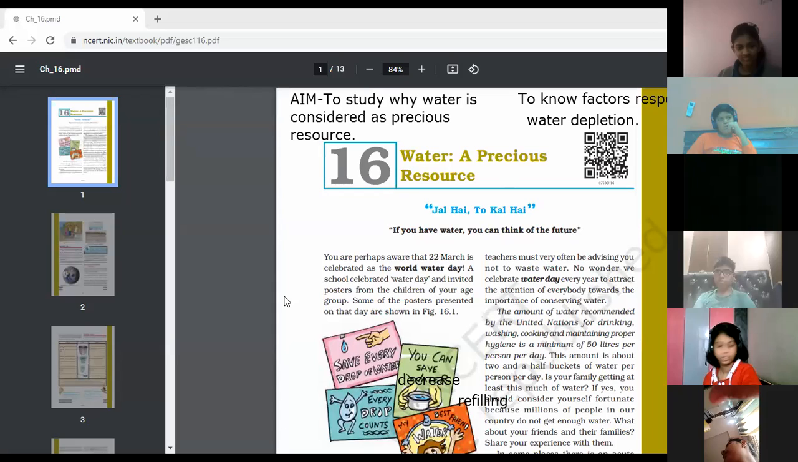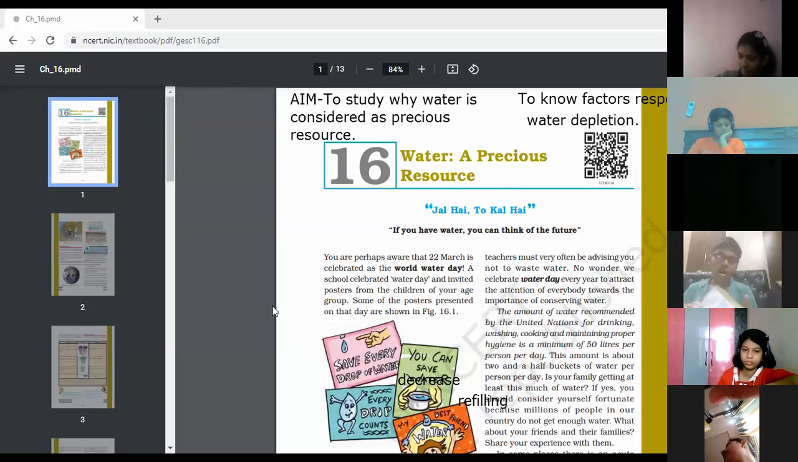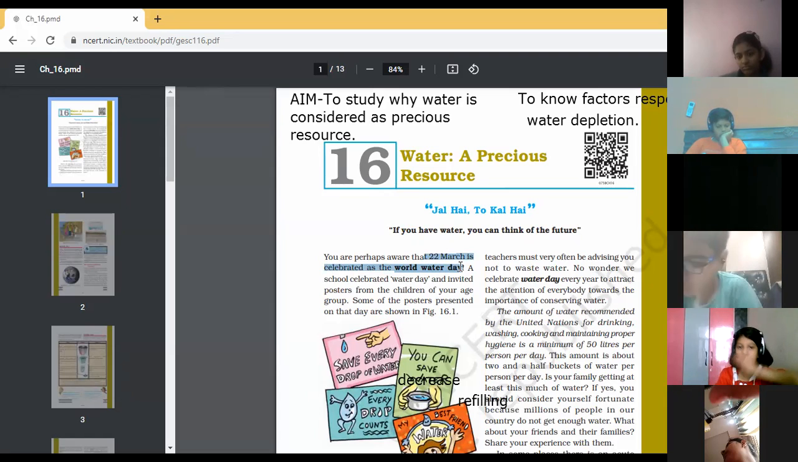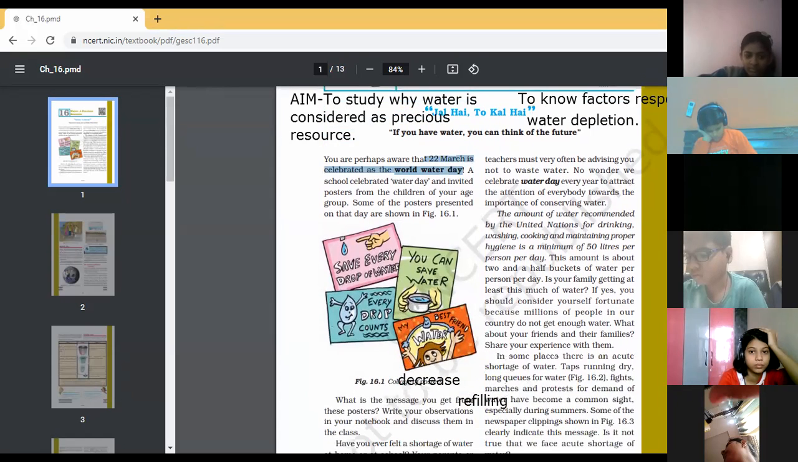Chapter 16, Water, a Precious Resource. You are perhaps aware that 22 March is celebrated as the World Water Day. A school celebrated Water Day and invited posters from the children of your age group. Some of the posters presented on the day are shown in figure 16.1. What is the message you get from these posters? Write your observations in your notebook and discuss them in the class.